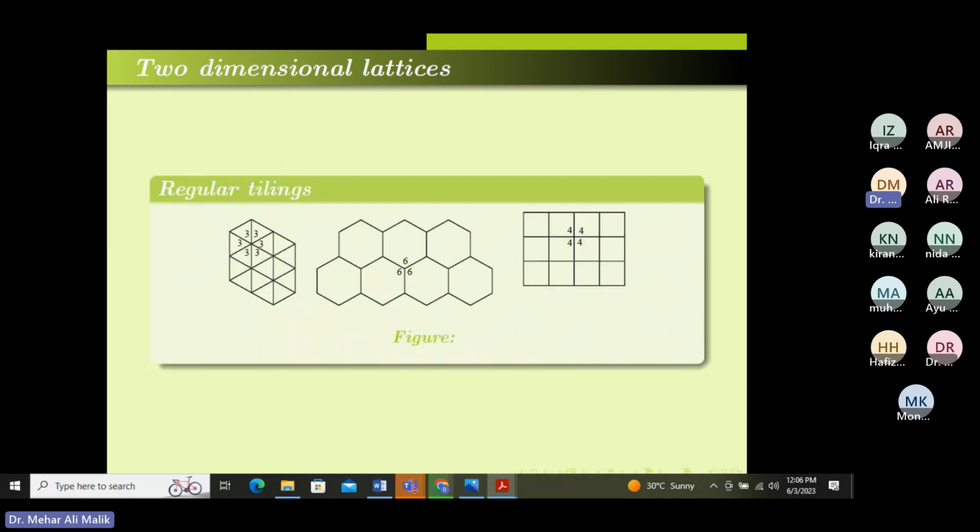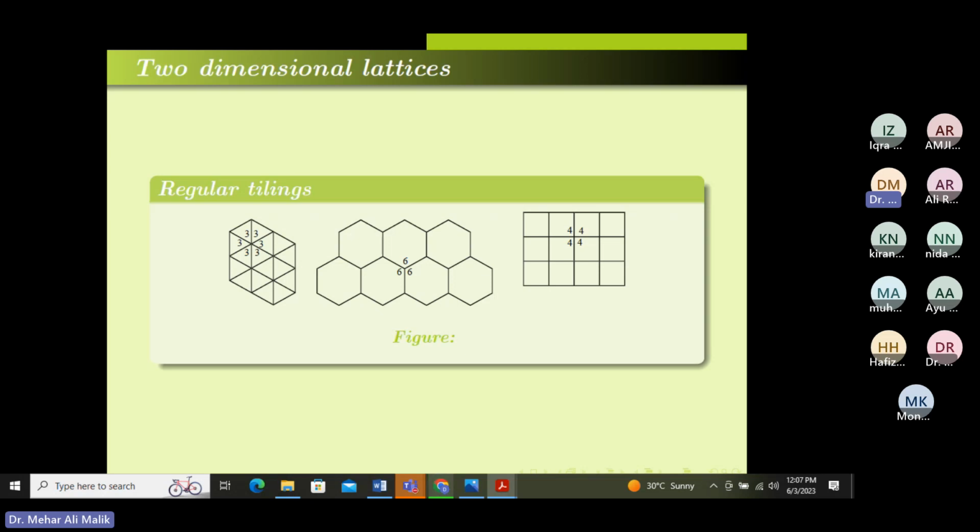Let me go back. Here, you can see that if we choose any vertex, around that vertex we need to check the shapes of that tiling. Around this vertex, we have triangle, triangle, triangle, triangle, triangle, triangle. So this tiling is called the 3 raised power 6 tiling. Around this vertex, choose any vertex, we have 3 hexagons. So we call this tiling 6 raised power 3. So these are the names.